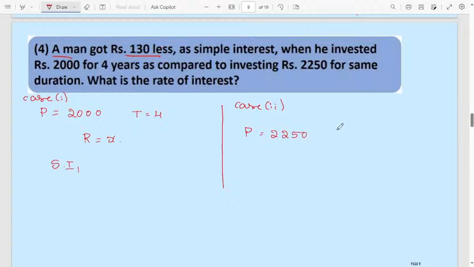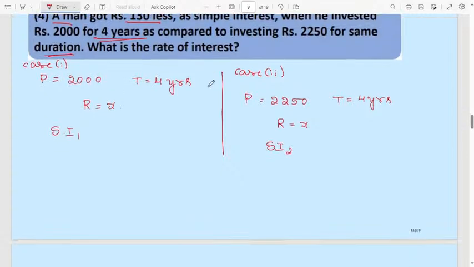The rate of interest we don't know, consider as x. Simple interest is SI2. Here time is also 4 years. For both cases time is 4 years. Same duration is given here. They have not mentioned 4 years, but same duration means the same. They are asking the rate of interest.